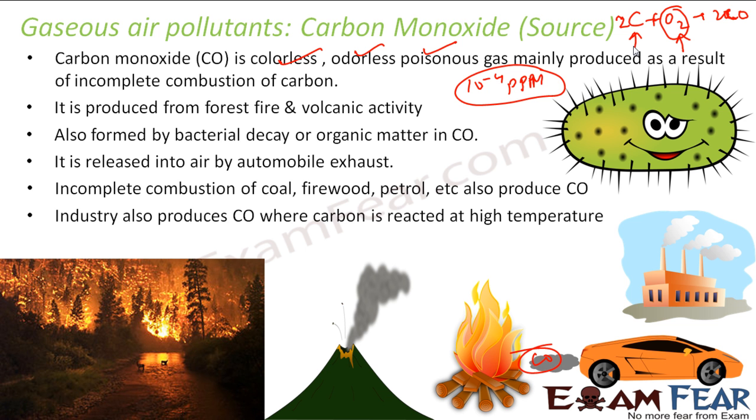It is also produced in industry where you react carbon at high temperature. There also you get carbon monoxide. So these are various sources of carbon monoxide: volcanic activity, forest fires, bacterial decay, combustion by automobiles, or directly when you burn coal, firewood, petrol, or from the factory.